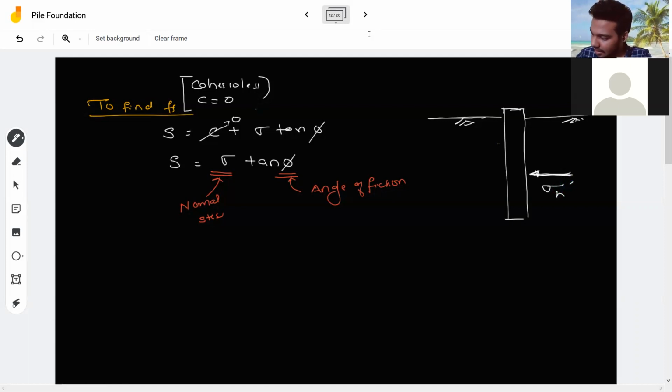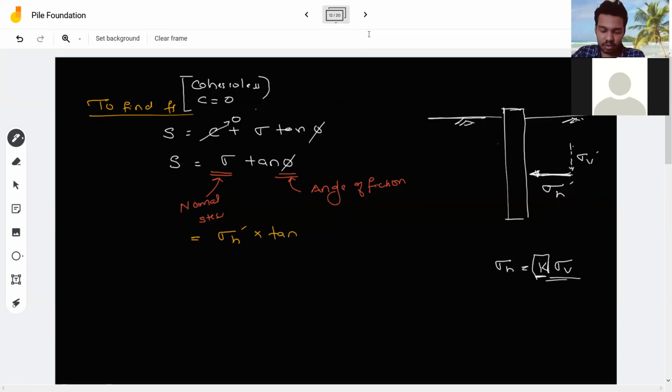We also studied that lateral earth pressure is always equal to K times vertical stress, meaning a coefficient times the vertical stress. So how much will the vertical stress be? It would be sigma V dash. So now I'm just combining all the terms from here. Instead of this sigma, I can write sigma dash H, that is effective lateral stress, and tan of phi is what? Angle of friction.